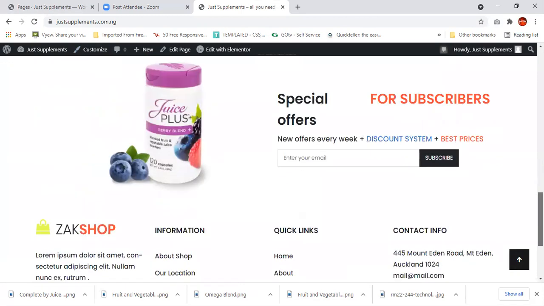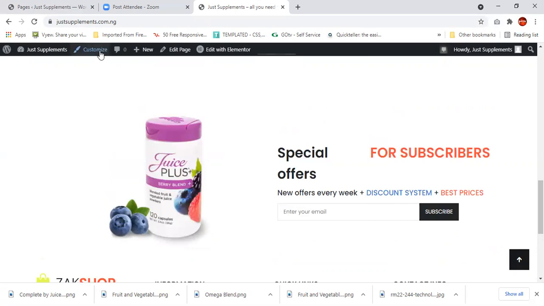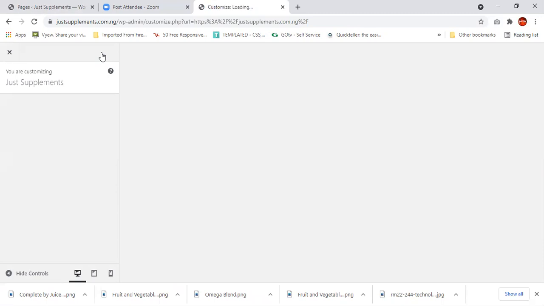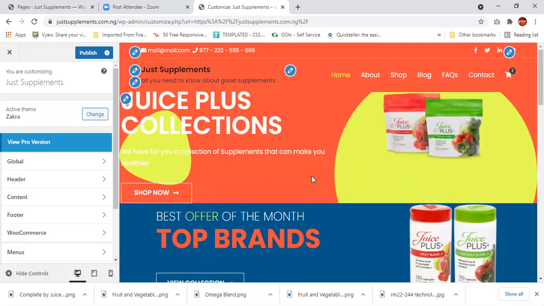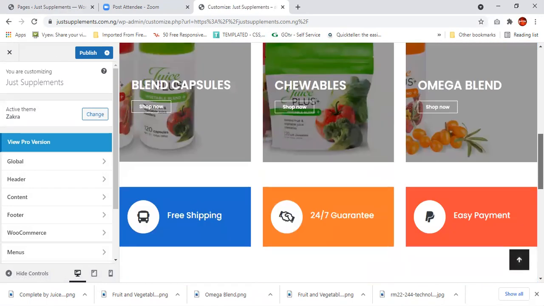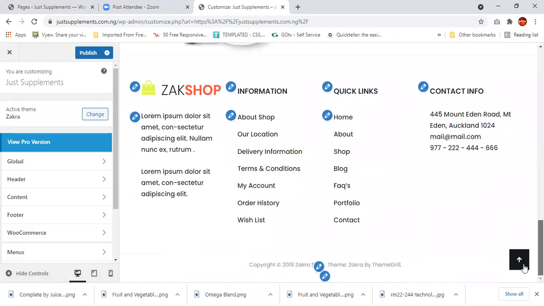All right, now how do we do that? You will just click your customize here once again. Okay, it's loading. Then go to the bottom of the page where you have the footer.